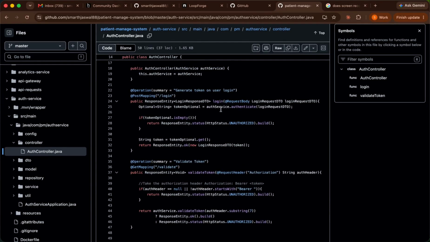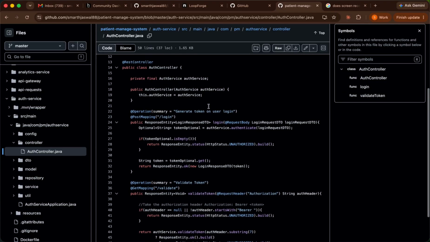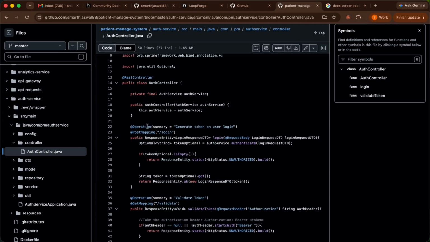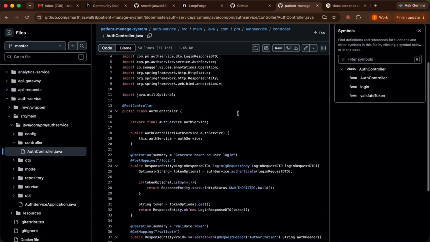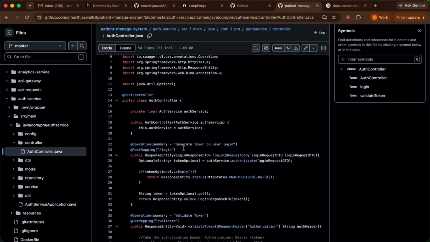This is the login API, this is the validate token API, and as you can see here, this is a summary written: generate token on user login. So let's say we want to change this summary to generate token by user login, something like that. Let's go for this part. I'm copying this because I have to give this prompt in the objective field.